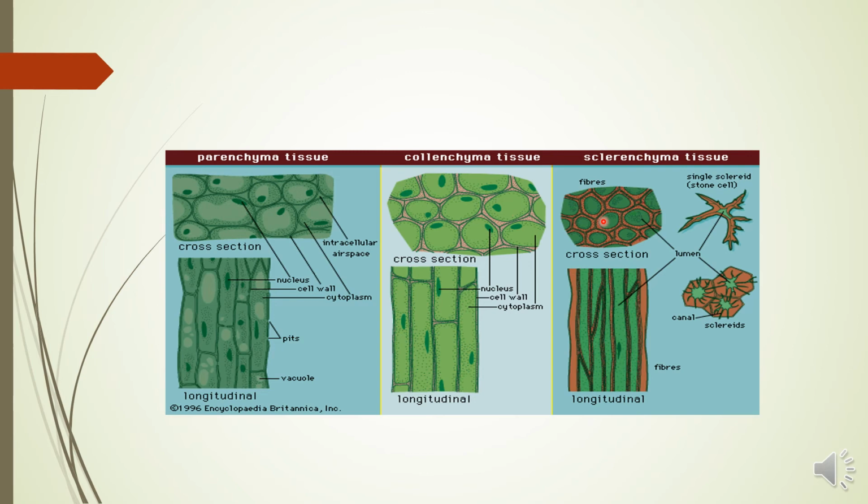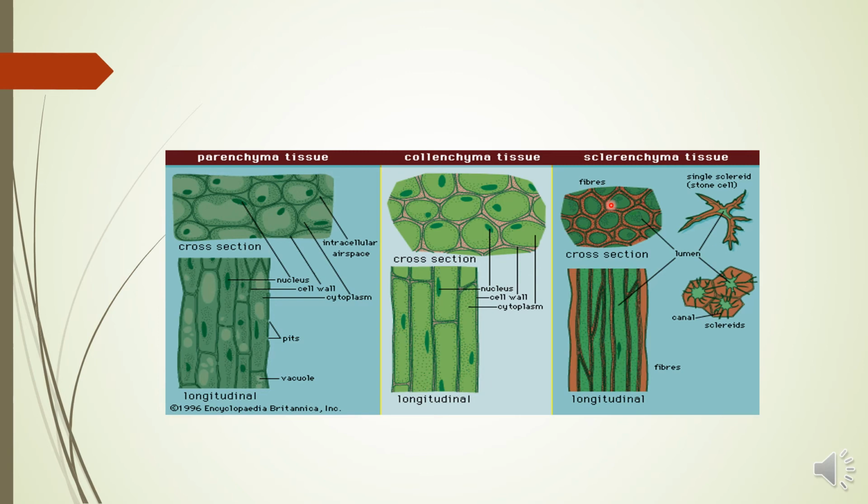Parenchyma consists of thin-walled cells. Collenchyma contains slightly thick-walled cells. They are thick-walled but not as much as the sclerenchyma, which are compactly arranged cells with thick walls. They are thick-walled because of the deposition of lignin in them.